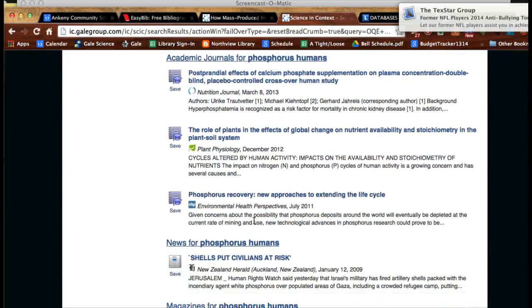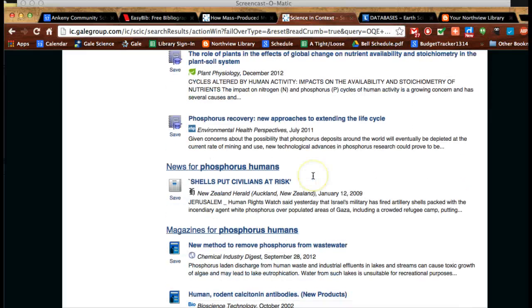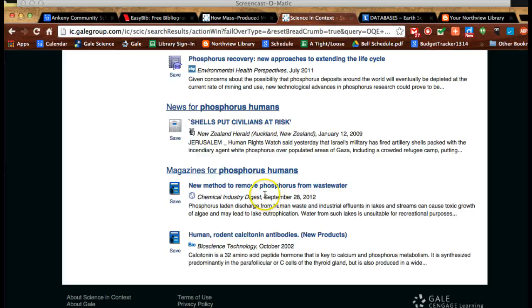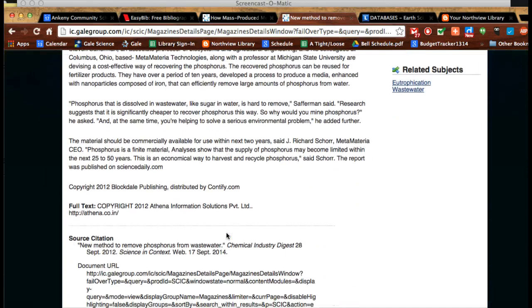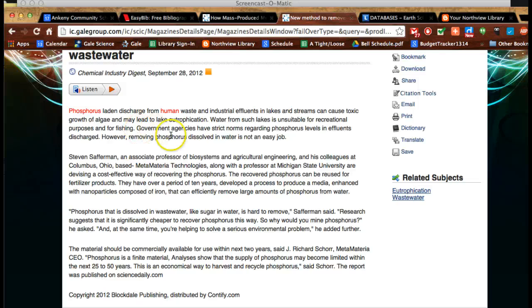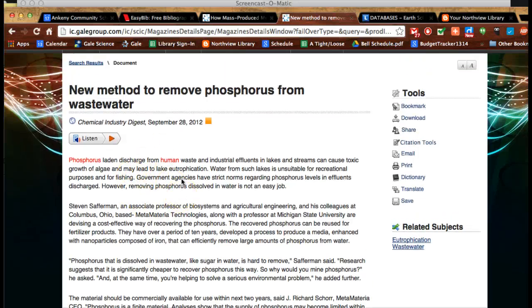Phosphorus recovery, I might look at that one. Extending the life cycle, that could be interesting. New method to remove phosphorus from wastewater, okay, from human waste. Okay, so I'm just browsing titles and browsing the beginning here to see how it's related. So this might be a great source that I could use. So I might skim it a little bit, and then remember to cite it.